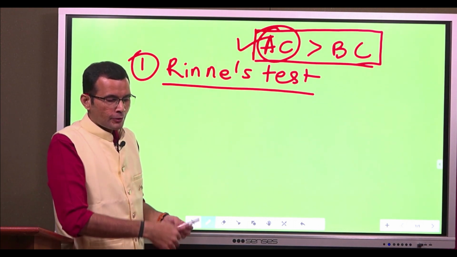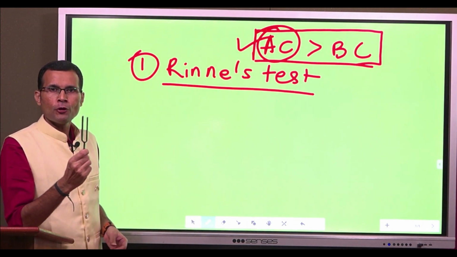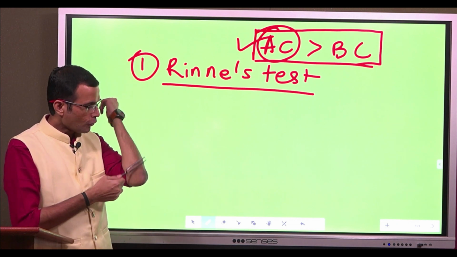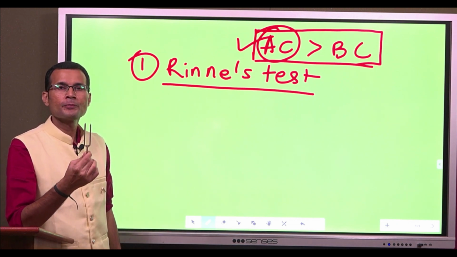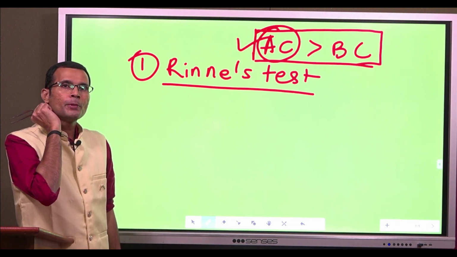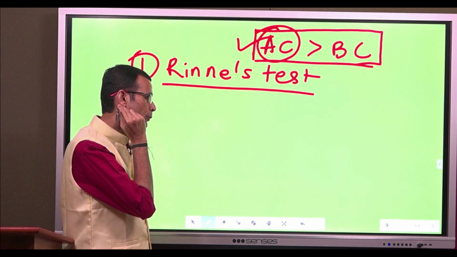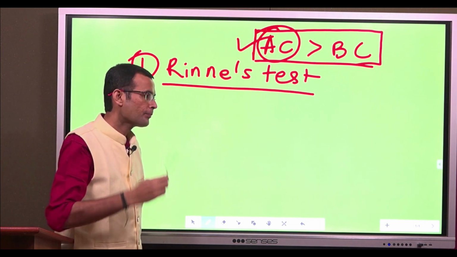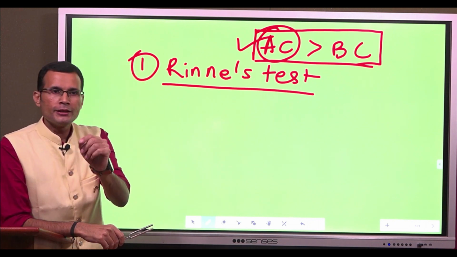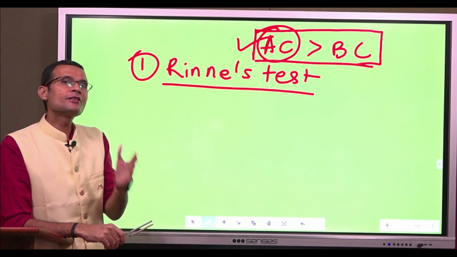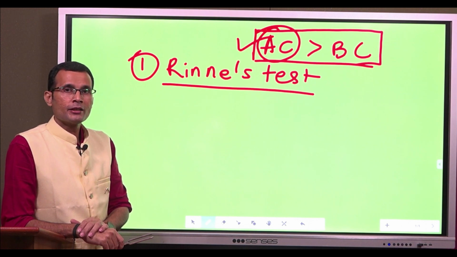How is it performed? Tuning fork, strike the tuning fork on a firm surface and place it on the mastoid process of the subject. Listen, we need to give instructions to the subject beforehand.